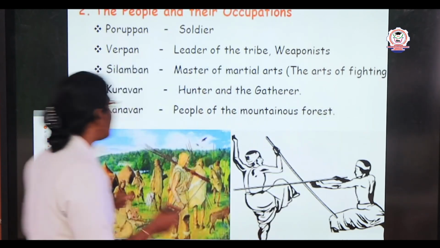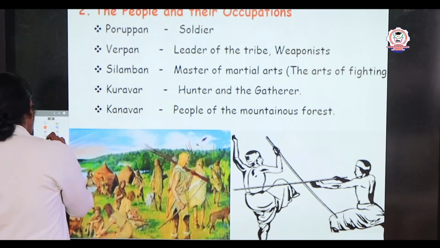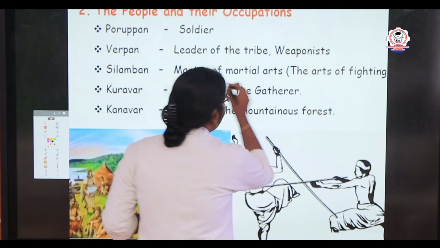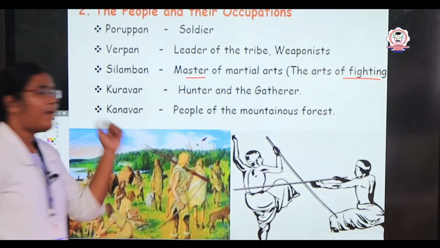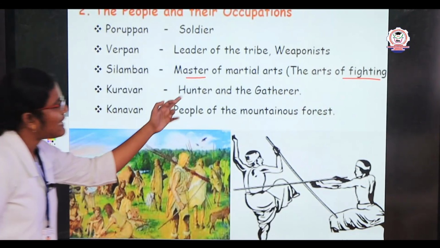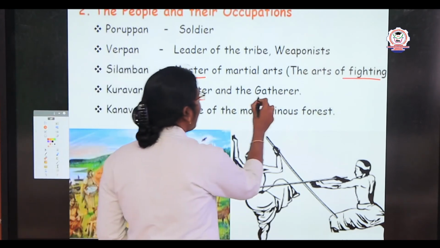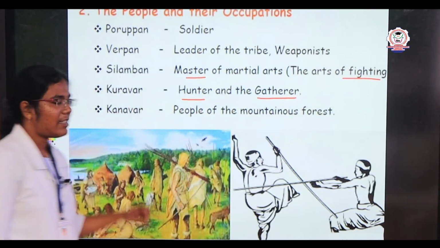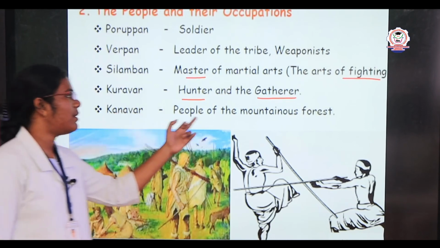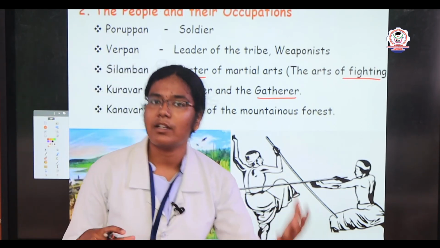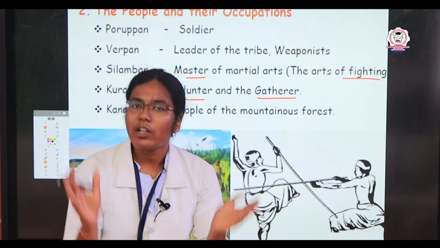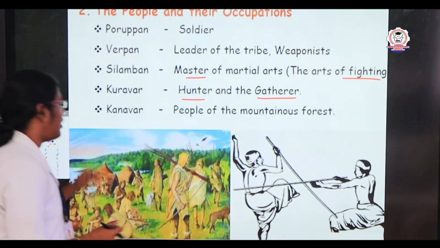That we call silambam. We have all seen silambam, and we have heard of the silambam master. So the master of fighting. Then Kuravar and Kuratiyar. We call them hunters as well as gatherers. Next is Kanavar. Kanavar means people who are found near the mountainous forest. Those who live in the forest inside the hills, we call Kanavar.